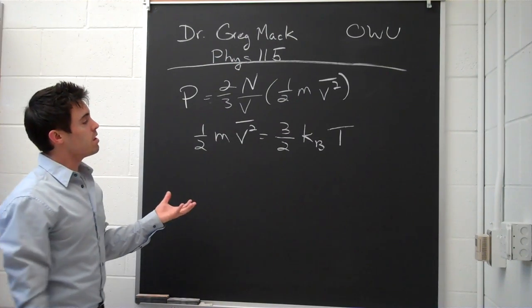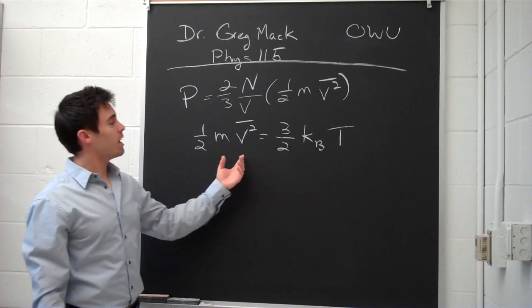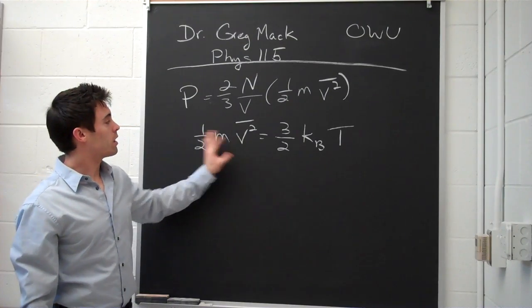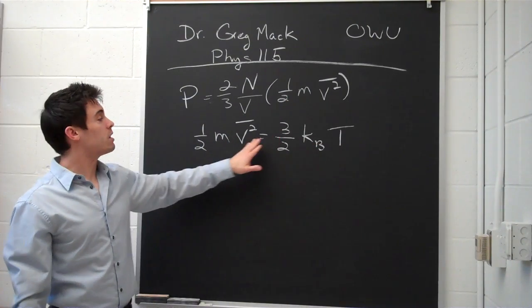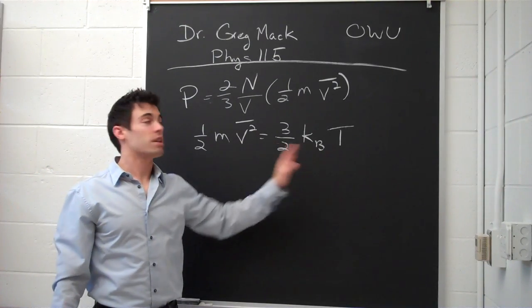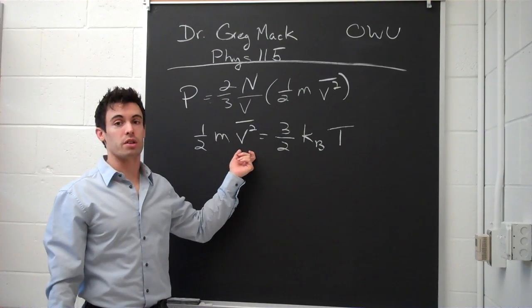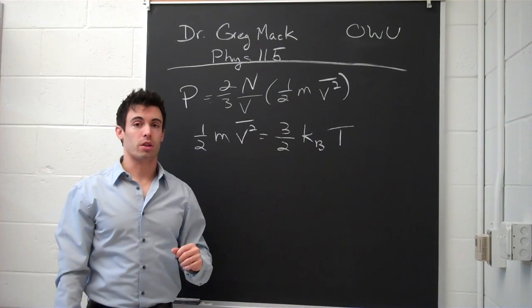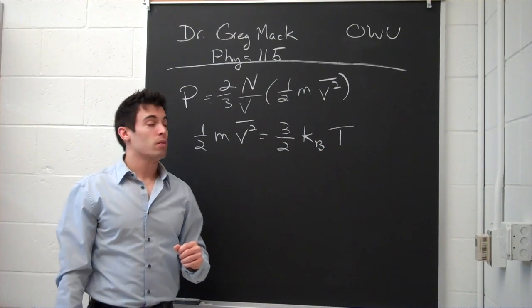So you can see that directly related here are the kinetic energy and the temperature, and specifically the average speed of each particle and the temperature.